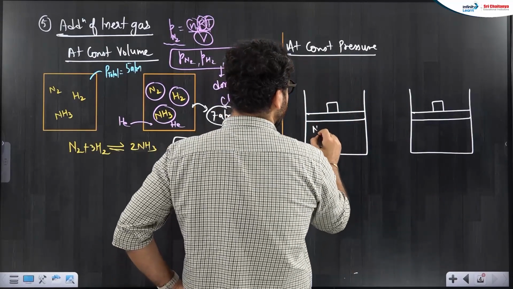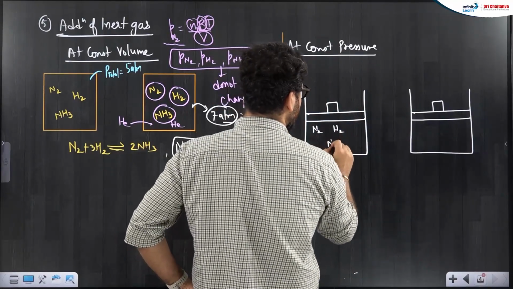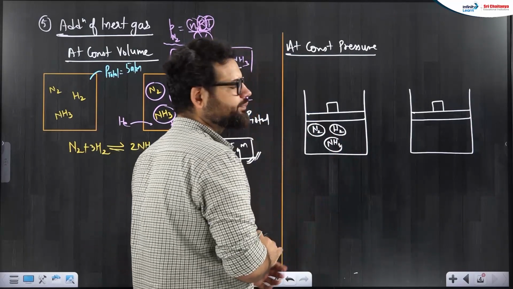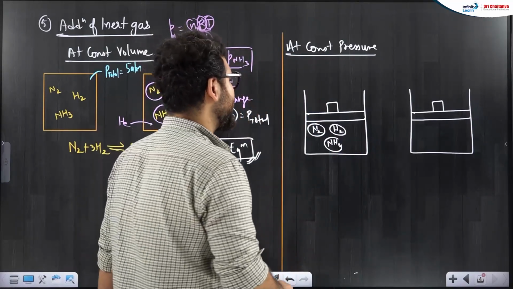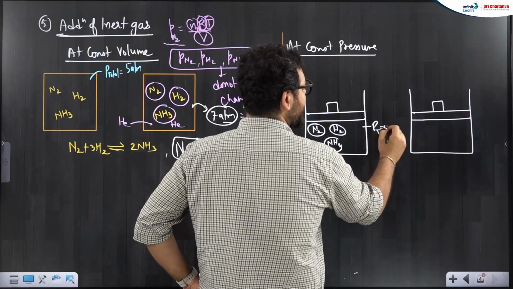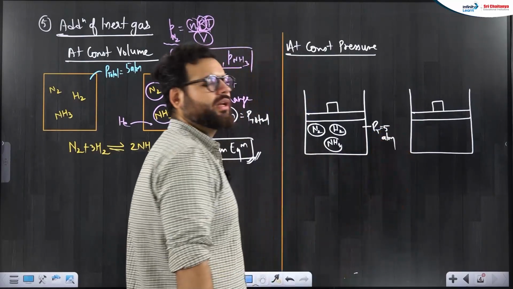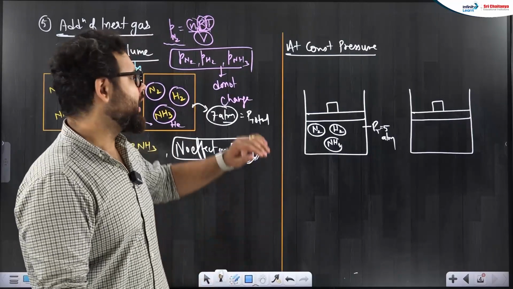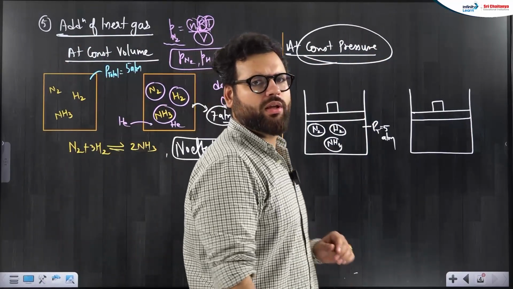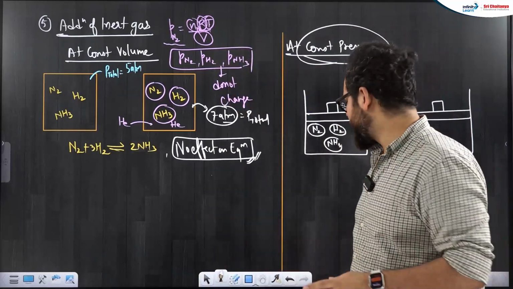Here nitrogen was there, hydrogen was there, ammonia was there. These three gases are right now at equilibrium. Right now pressure P total is 5 atm. I am saying that I want to keep the pressure constant. The pressure must remain 5 atm.